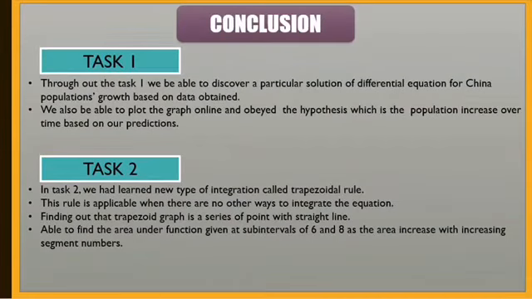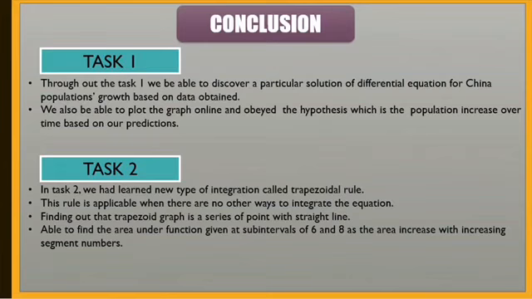Task 1. Throughout task 1, we were able to discover a particular solution of the differential equation for China's population growth based on data obtained. We were also able to plot the graph online and verify the hypothesis, which is that the population increases over time based on our prediction. In task 2, we learned a new type of integration called the trapezoidal rule.